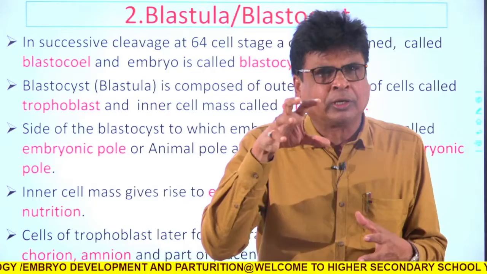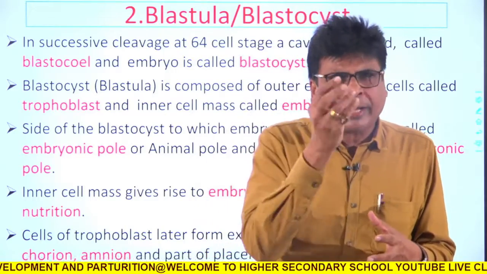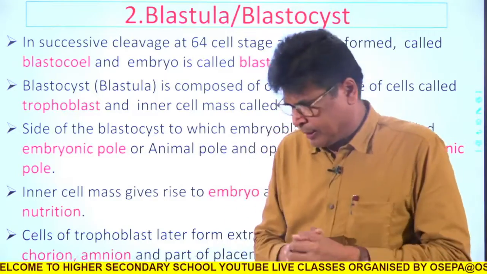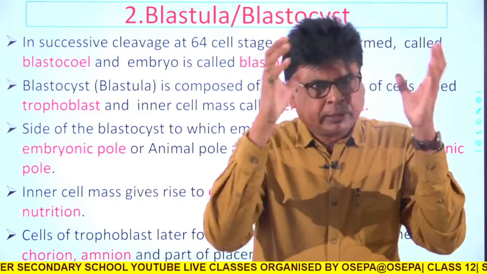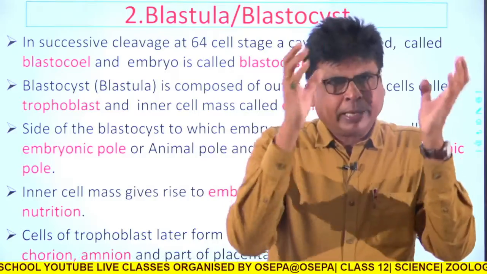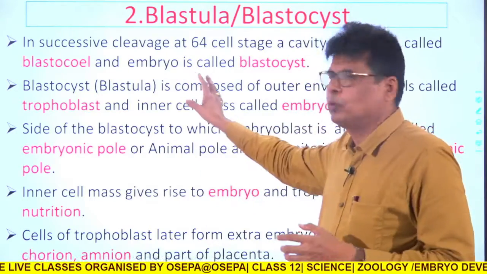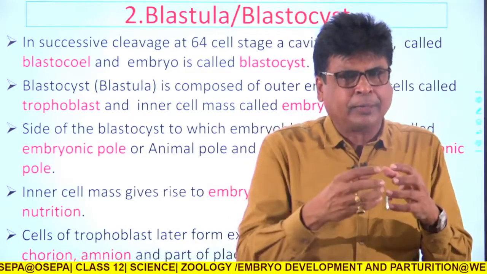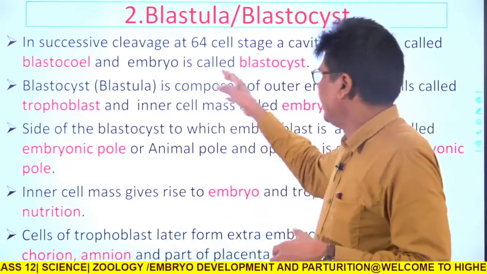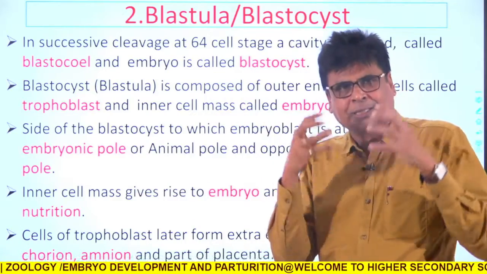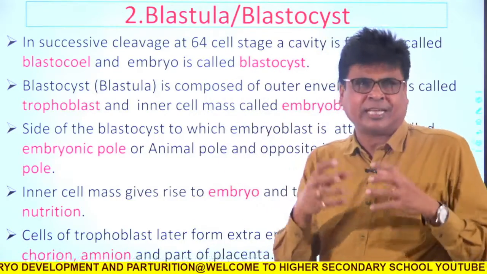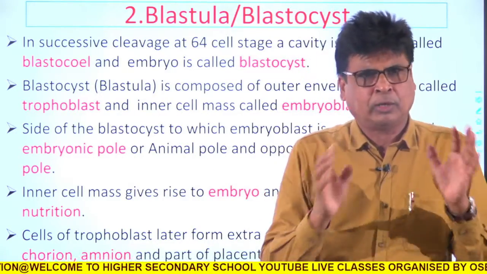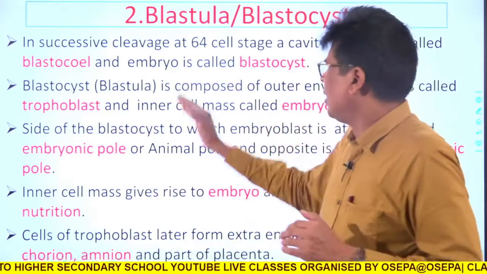Inside this structure, one hollow cavity will appear. I am explaining: the volume, that means the size of the zygote, will remain the same, but the cells will become smaller. So due to continuous cell division, a cavity will automatically appear inside this 64-celled stage of the zygote, and that cavity is called blastocele. The word is blastocele.